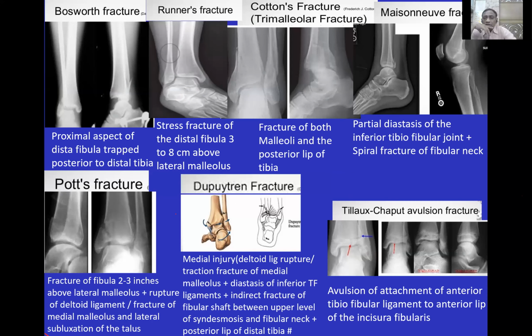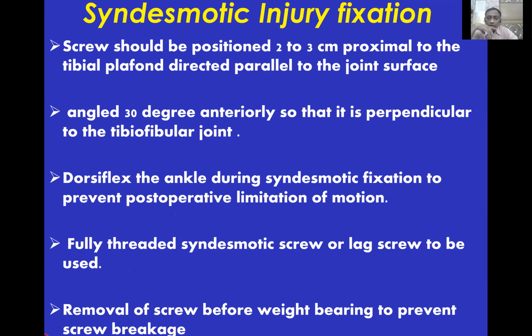Then syndesmotic injury around the ankle joint, you should know how to fix it. Basically, the screw should be positioned 2 to 3 centimeters proximal to the tibial plafond and directed parallel to the joint surface. It should be angled 30 degrees anteriorly so that it is perpendicular to the tibiofibular joint. While inserting the screw, you should dorsiflex the ankle to prevent post-operative limitation of motion. A fully threaded syndesmotic screw or lag screw should be used, and you should remove this syndesmotic screw at 14 days, before weight bearing. Otherwise, the patient will develop screw breakage.